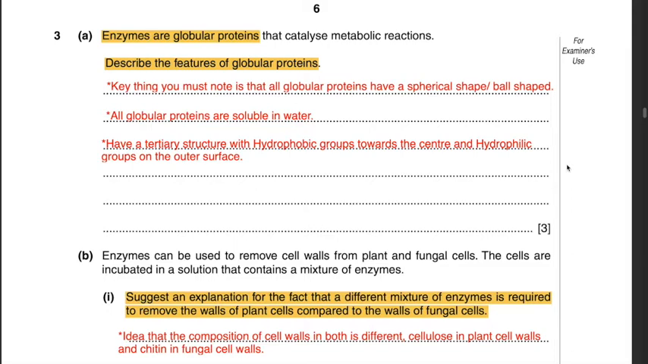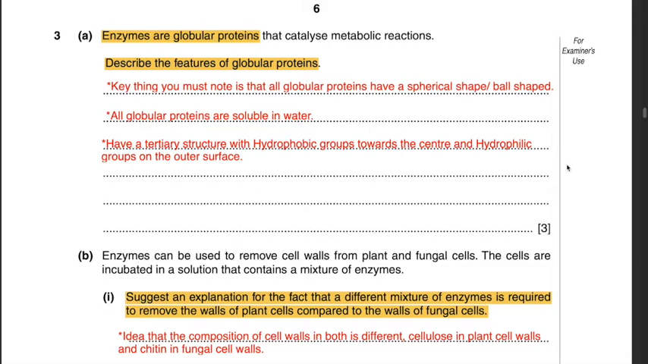How do you remember whether the hydrophobic groups are on the outside or in the inside? Well, just remember that the proteins are soluble in water. In order to be soluble in water, obviously the hydrophilic groups should be present on the outer surface because it is the outer surface that comes in contact with the water. Hydrophilic stands for water loving, therefore should be present on the outer surface. Hydrophobic stands for water hating, and the hydrophobic groups point towards the center, that is away from the watery surroundings, and that gives enzymes their globular shape.